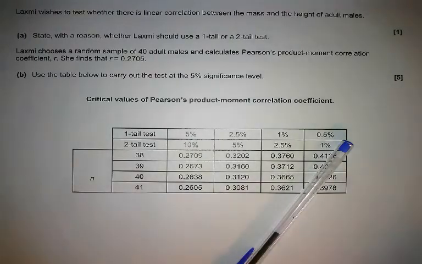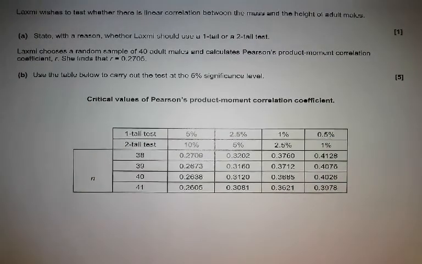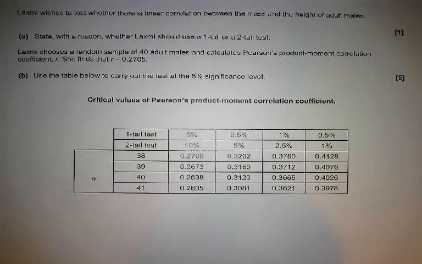So we're going for a Pearson product moment correlation coefficient question here. Laxmi wishes to test whether there is a linear correlation between the mass and height of adult males. State with a reason whether Laxmi should use a one-tail or a two-tail test. So you've got to say with reason. You can't just say one-tail or two-tail.